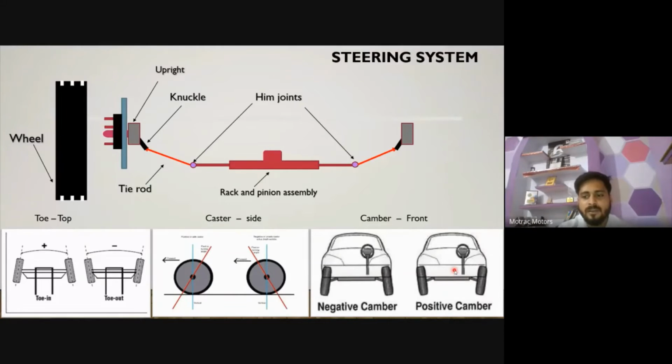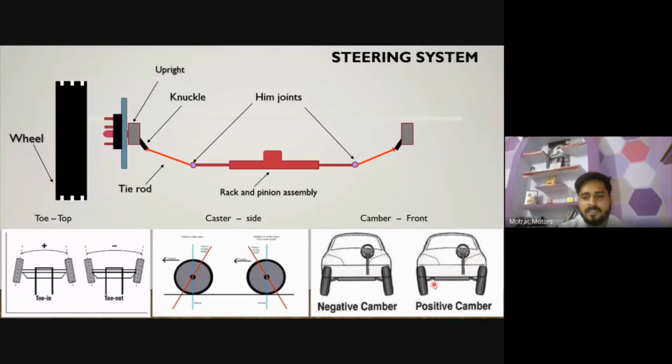In the unloaded condition, my vehicle will look like this, with a very little amount of positive camber, so you cannot detect it very clearly. If I take a 5-degree or 10-degree camber, you are not able to detect with the naked eye whether it is a camber or not.